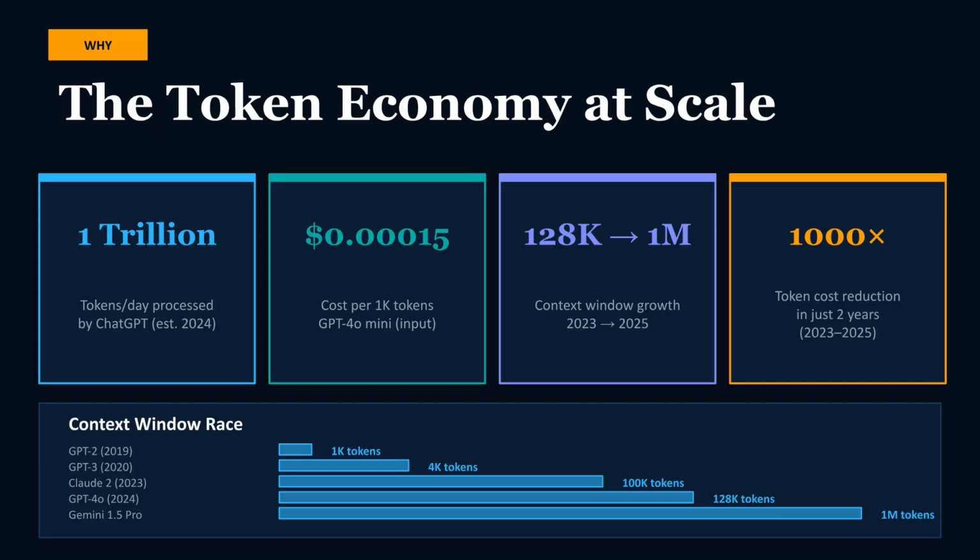The scale of the token economy is massive, with ChatGPT processing an estimated 1 trillion tokens per day. We have seen costs drop drastically, by up to 1,000 times in just 2 years, while context windows have expanded dramatically, reaching up to 1 million tokens in models like Gemini 1.5 Pro.